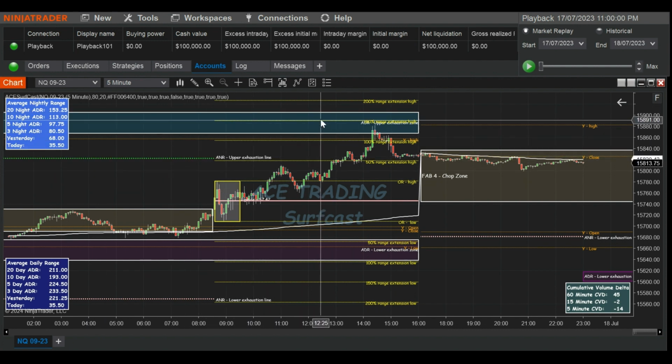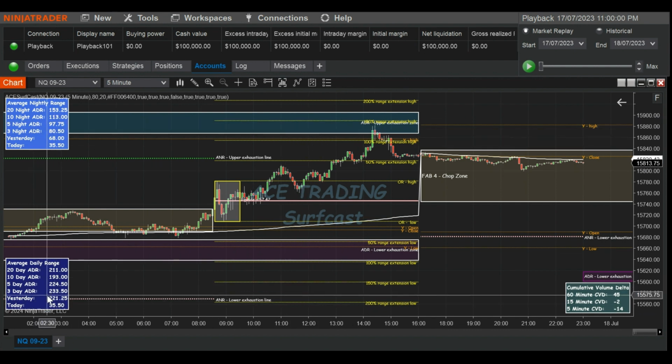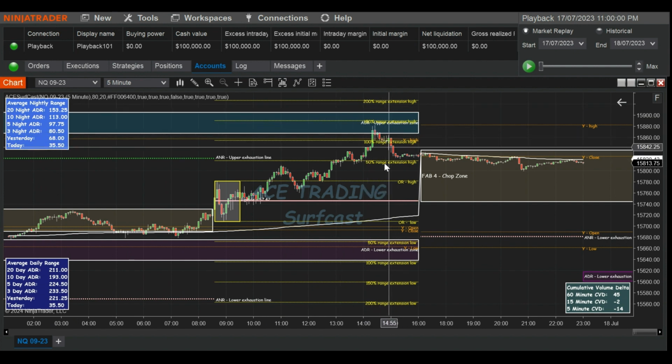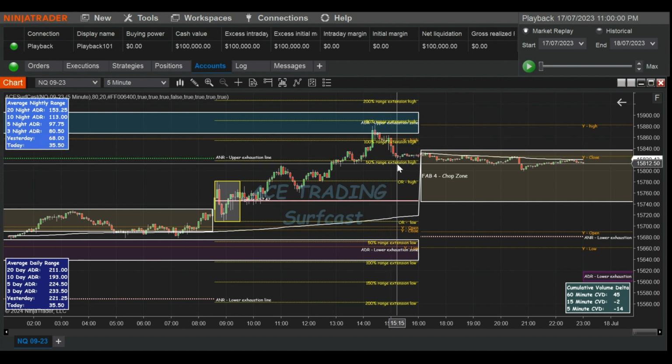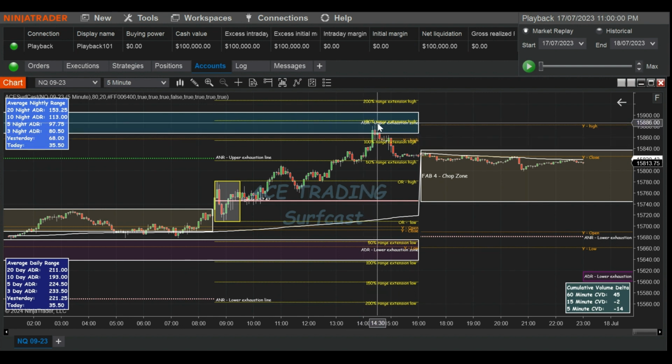We also have this upper exhaustion zone for the ADR. So if we're kind of pushing high values based on our ADR, I'm waking up in the morning for me in Australia, which is this time here, going, okay, I'm thinking it's going to reverse out of that, because price generally, look at that, it hangs around that 220 kind of value, and if it's already up around this value and there's still some time left in the day, it's probably going to reverse, and I'll start looking at some shorts out of this upper exhaustion zone. Okay, it's already past 100%, kind of tested that 150, and then it's come back down, so there's a nice short that I could take.